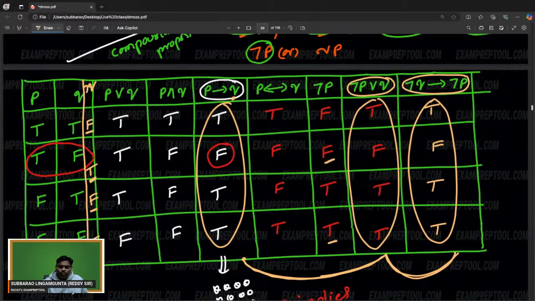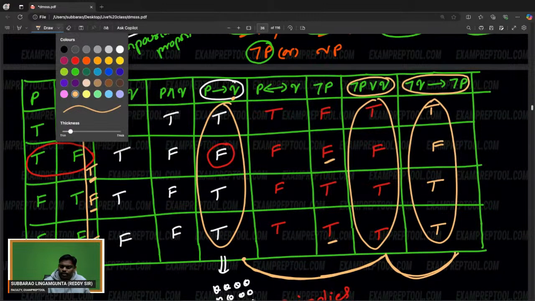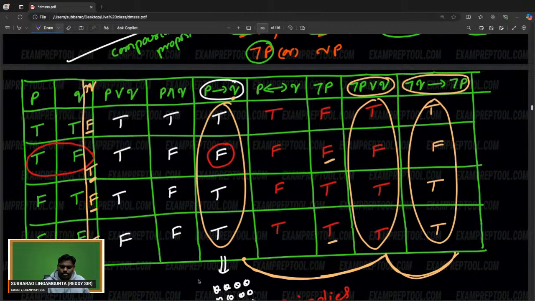If you want, I will give numbers also. Let me give some numbers. Some people are asking, sir, can you give some numbers? I will try to give the numbers. See this one? This may be number 1, this may be number 2, number 3, number 4, number 5, number 6, number 7. So here, the ones which are equal are the third one, equal to the sixth one, equal to the seventh one. All three will be equal.